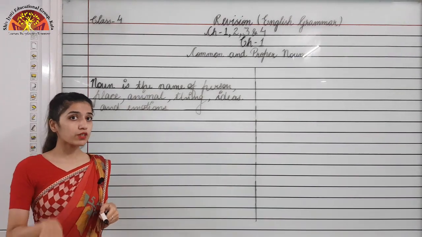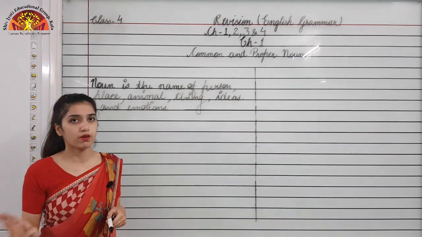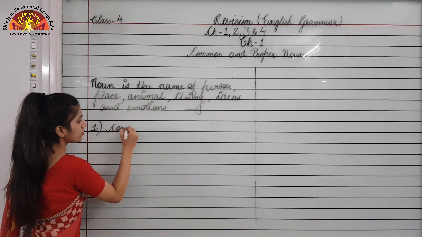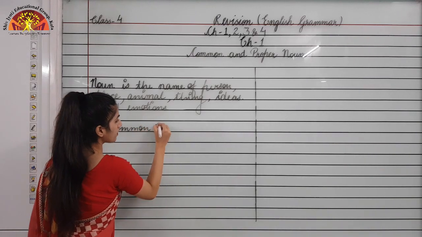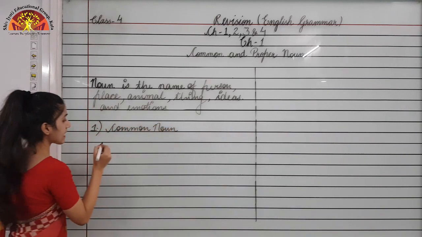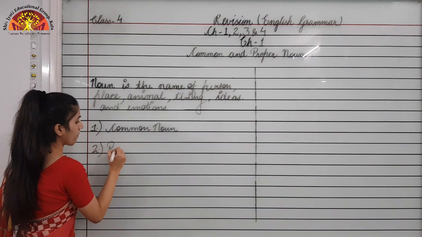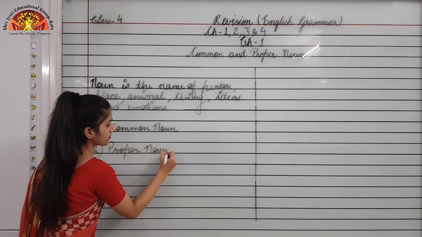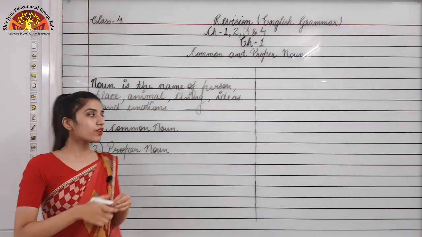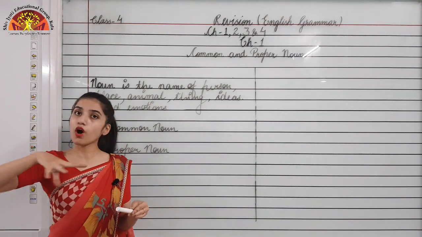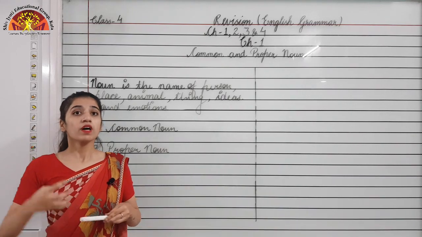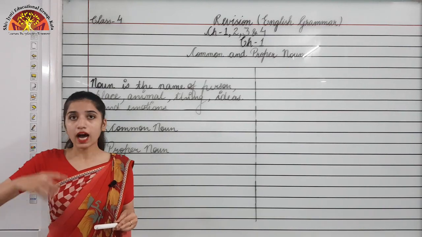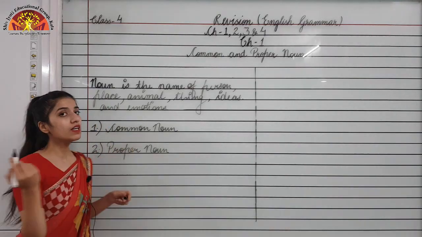In this chapter we are going to study two types of nouns. What are they? First one is common noun and the second one is proper noun. So common noun, the word itself is suggesting we will talk about the common things, right? The name of person, place, animal or thing of the same kind are categorized as common nouns.